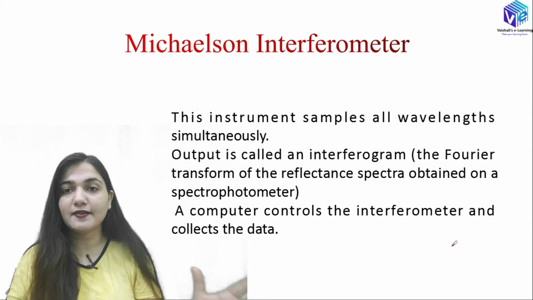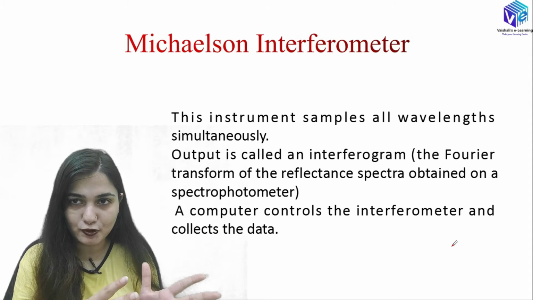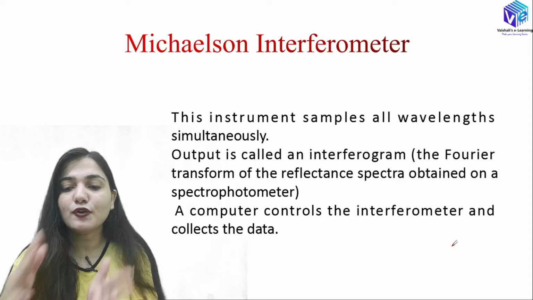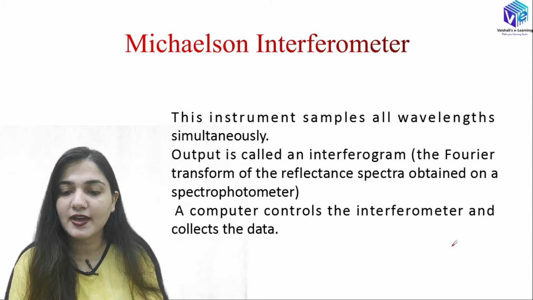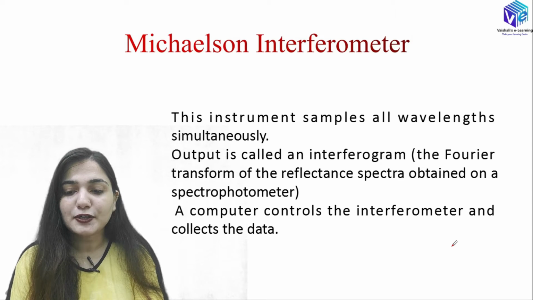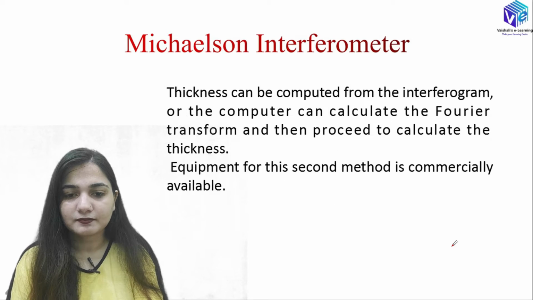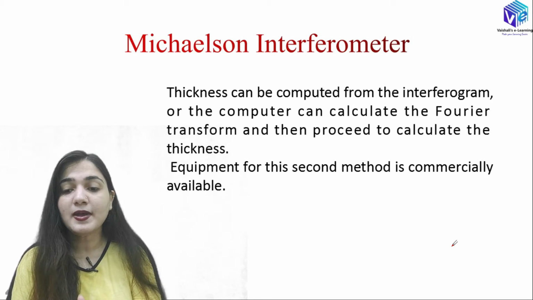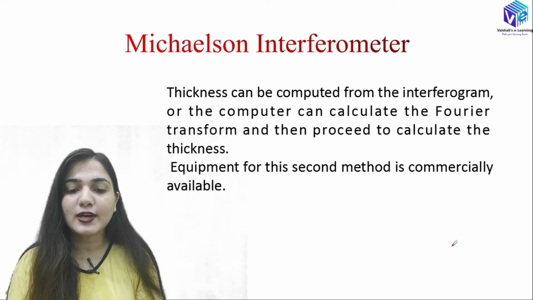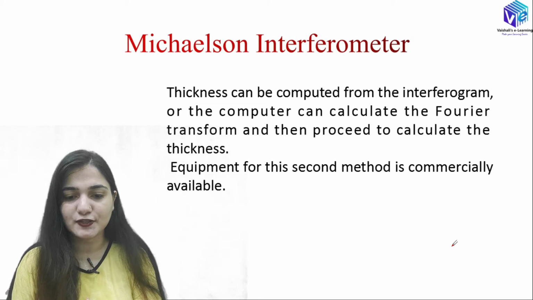Whatever spectra we have formed on the spectrophotometer, we take the Fourier transform of it, and the output is called the interferogram. The computer controls the interferometer and collects all of the data. So the thickness can be computed from the interferogram, or the computer can calculate the Fourier transform and then calculate the thickness.